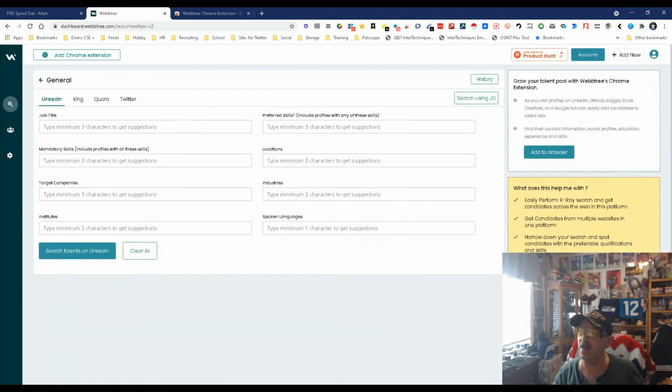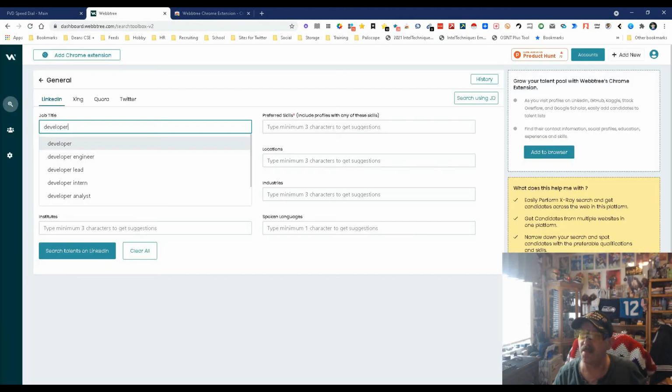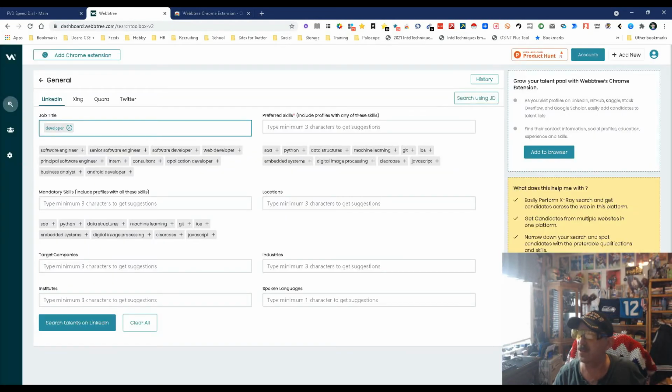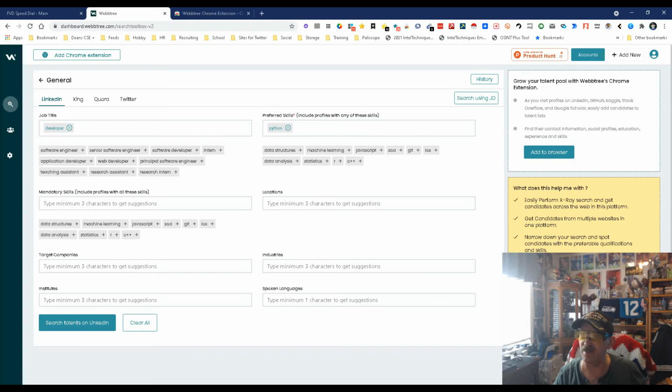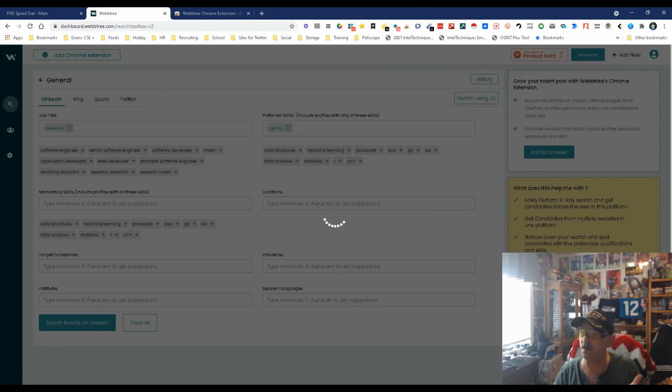So let's play a little game here, because this is going to be the big test for this. Let's go back in one more time to developer and let it think for a minute, and then we're going to come over here and it's going to give me choices. We're just going to pick Python. Now, what I do like is it gives me choices in some of these. I don't have to actually say, okay, do this one, do that one. So let's go ahead and see what we get.